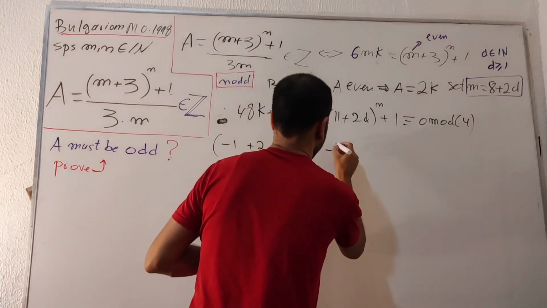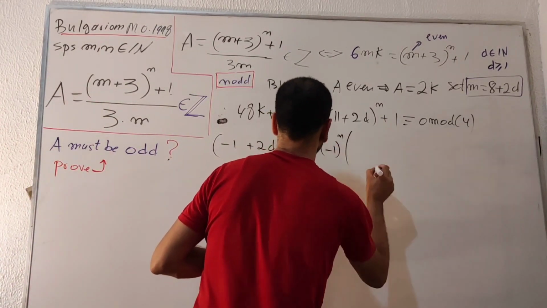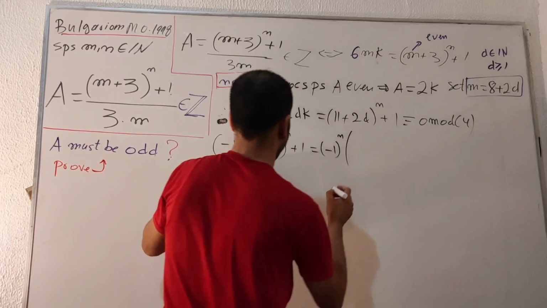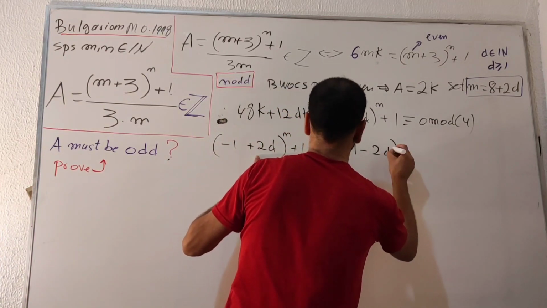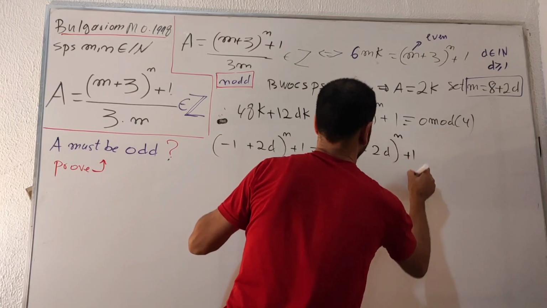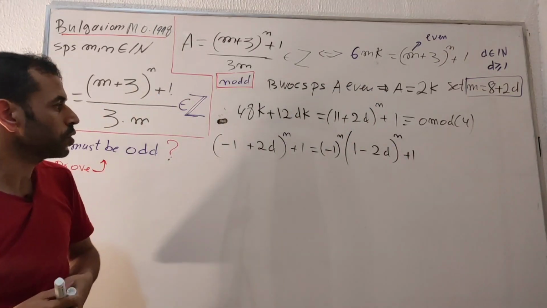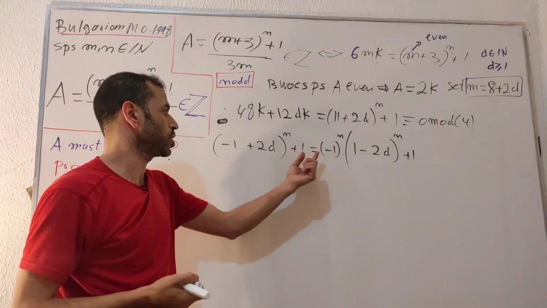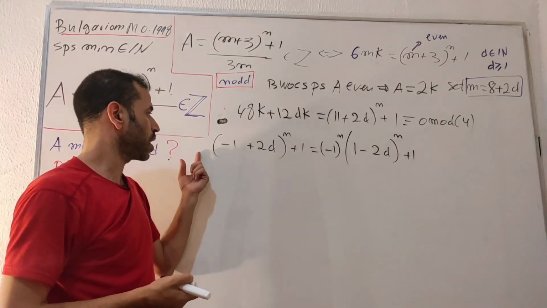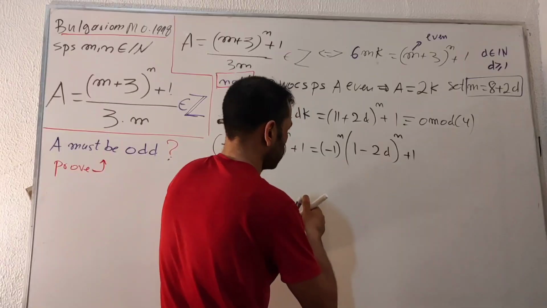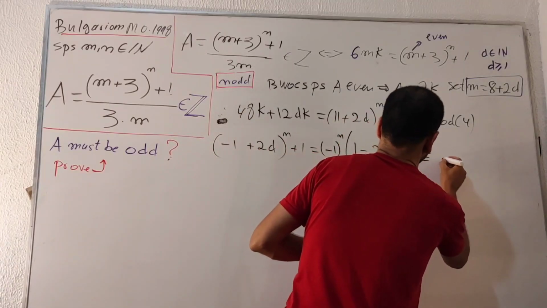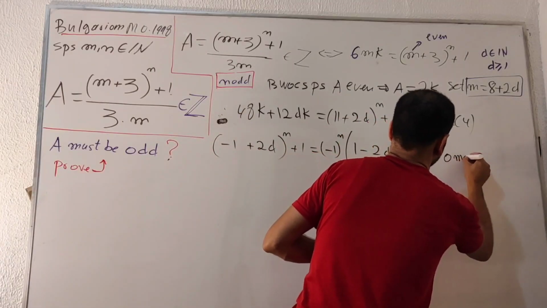I get minus 1 raised to the n as an exponent, times 1 minus 2d, all raised to the n plus 1. Okay, so I just took minus 1 out as a common factor with this n. This one is congruent to 0 mod 4.